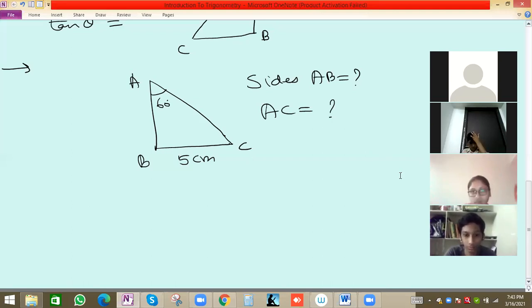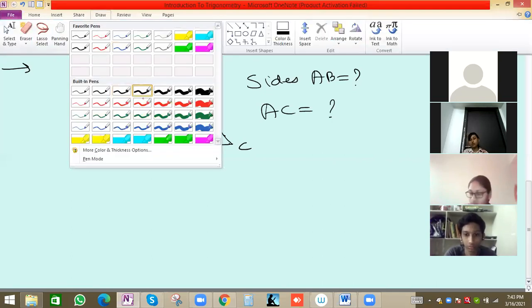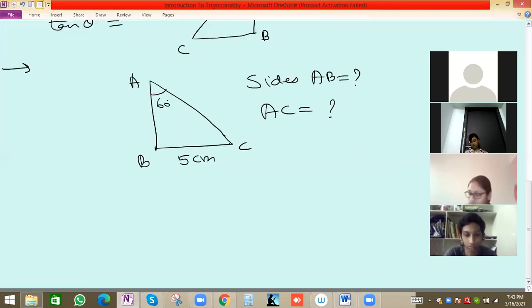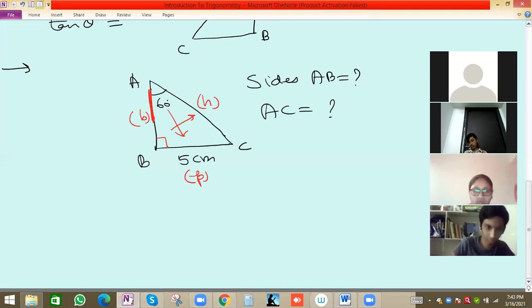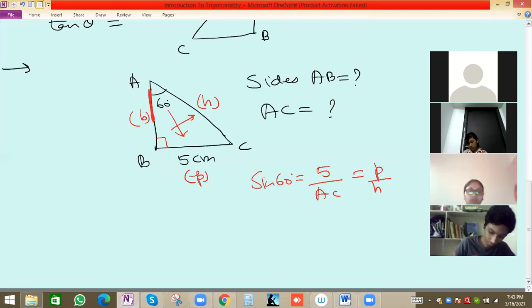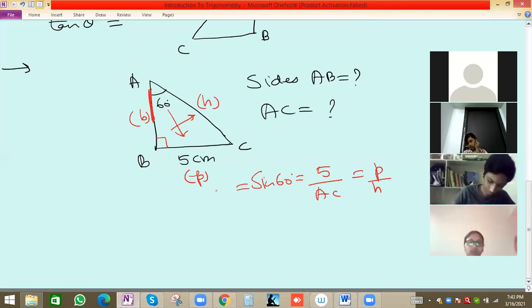So sin 60, we can take sin 60. This is 90, and we can write small h with pencil for our understanding. This will be hypotenuse. Theta is attached to this side, which will be base, and opposite to this theta will be perpendicular, or we can say opposite side. So sin 60 is opposite by hypotenuse. Opposite will be 5 and hypotenuse will be AC, right? P by H, or opposite by hypotenuse. So sin 60 we know.